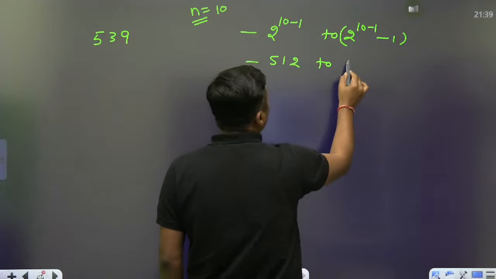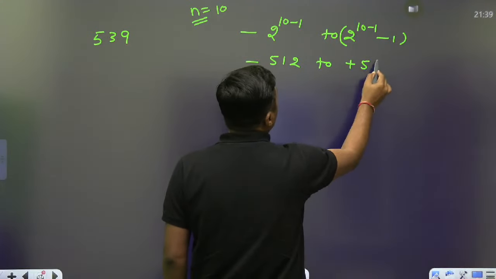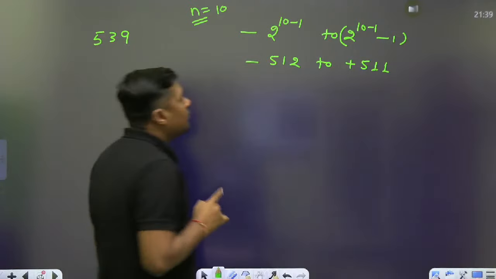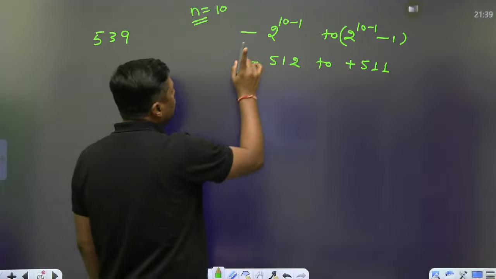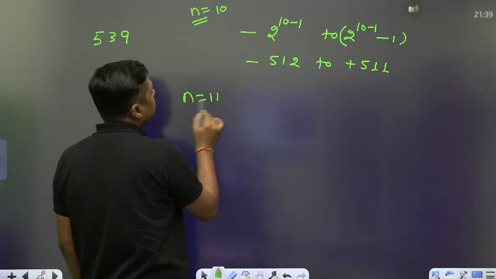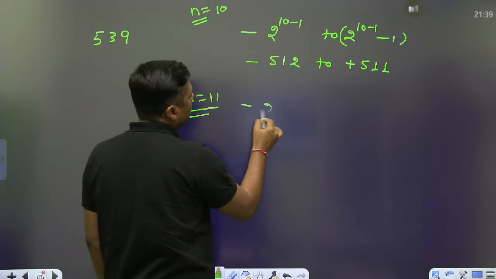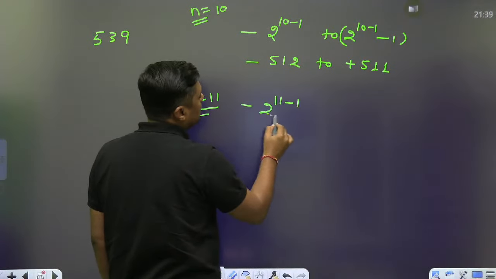Minus 512 to what? 511 only. That is the range. But actually what is the number? 539. So you have to choose what? N is equal to 11 bits. When we are choosing the 11 bit, it will become 2 to the power 11 minus 1 to what?